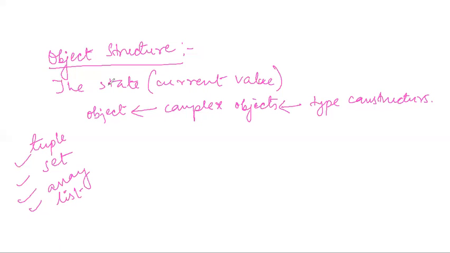Now, what do we do in abstract data types? We define a class.